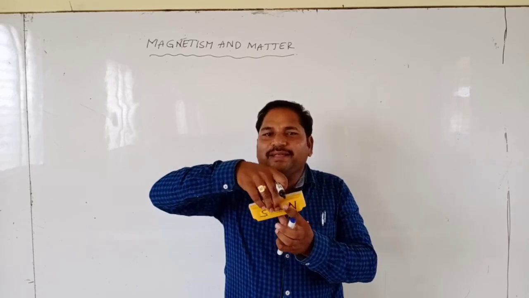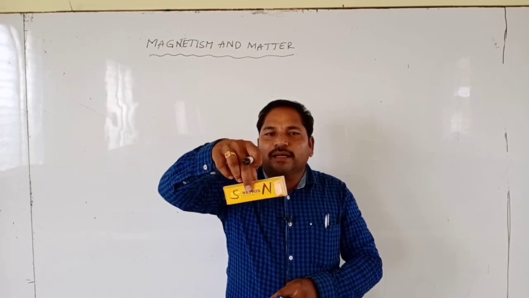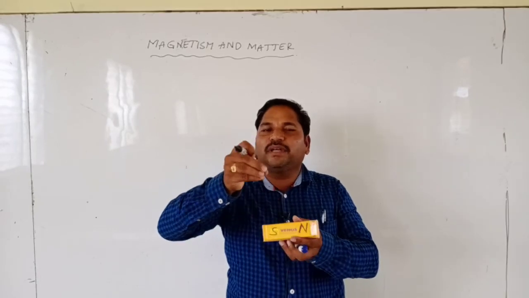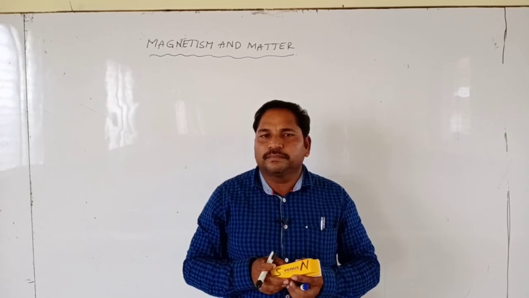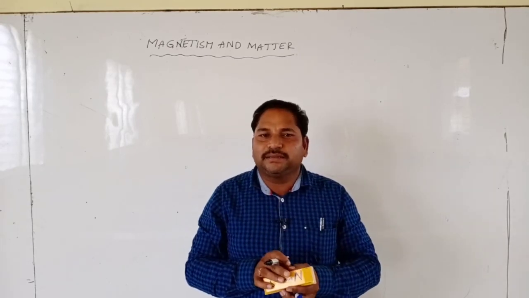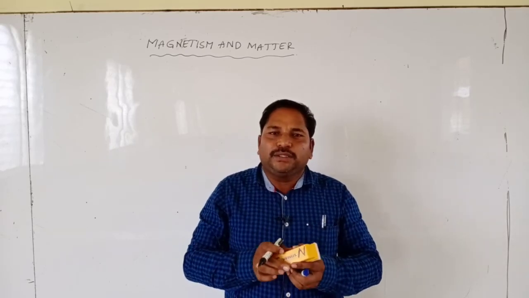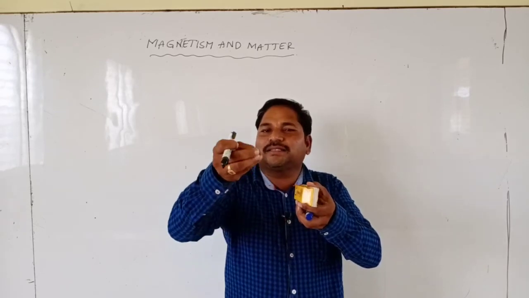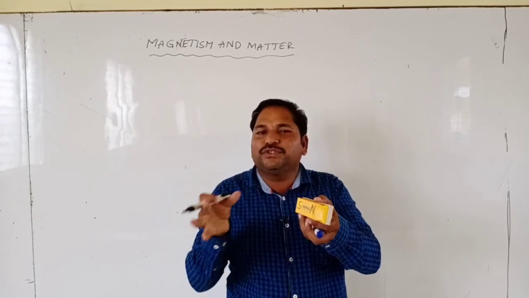When this bar magnet is suspended freely, it aligns itself in the direction of geographical north and geographical south, because the earth behaves like a bar magnet. The earth has magnetic property, so the north pole aligns in the direction of geographical north, and the south pole aligns in the direction of geographical south.